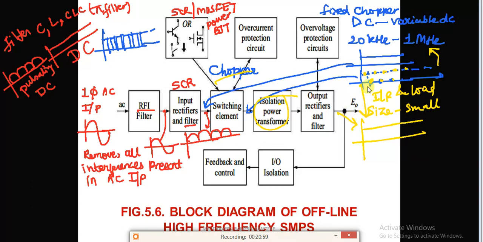Now there must be some check on how much output we are getting. Whatever output we require, whether we are getting that or not, there must be some check. So this check is provided by the feedback and control circuit. This feedback and control circuit will compare some portion of E0 with a fixed reference voltage.